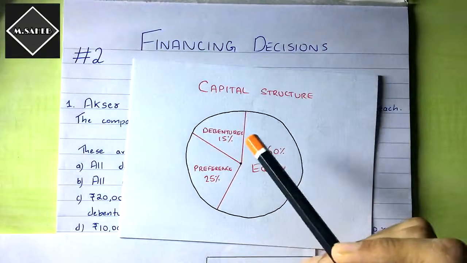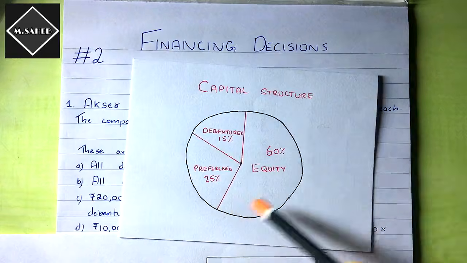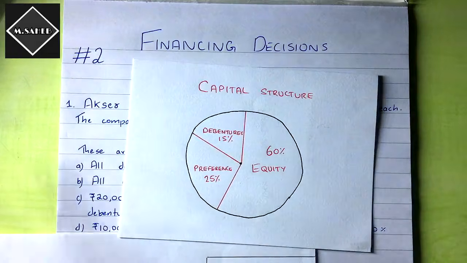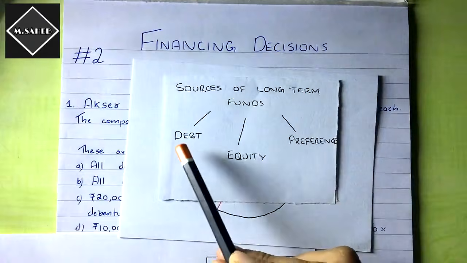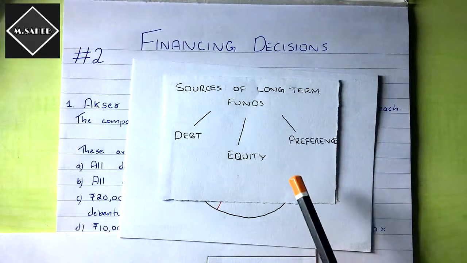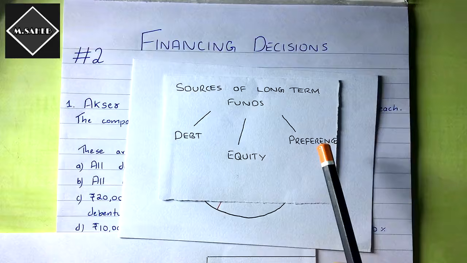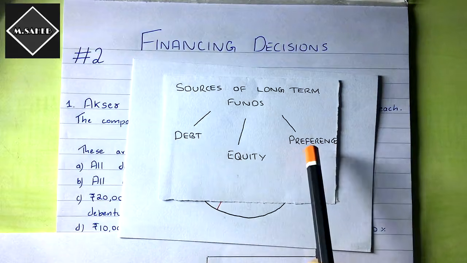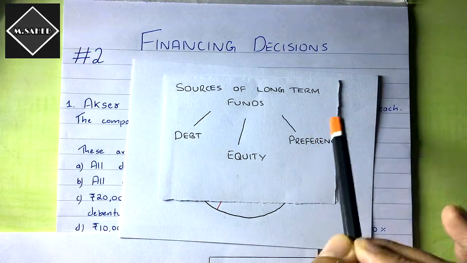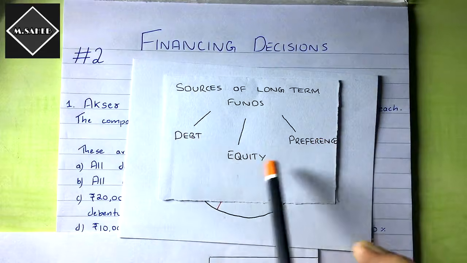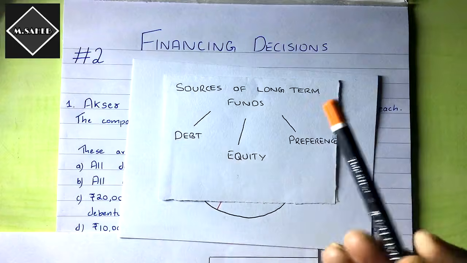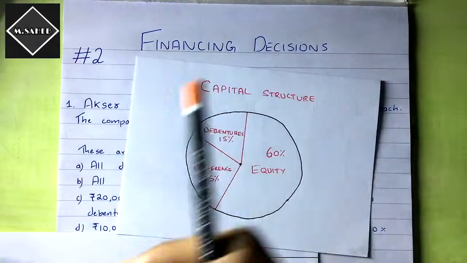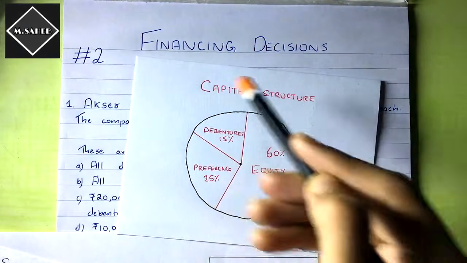What is meant by capital structure? Capital structure is the combination of long-term capitals. What are the different long-term sources of capital? That is debt, equity, preference. Yes, the finance manager can raise funds entirely from debt, or entirely from equity, or entirely from preference. Or he can take a mix of these three. He can use all these three sources to raise the capital for the business. That is called capital structure, the combination of capitals.